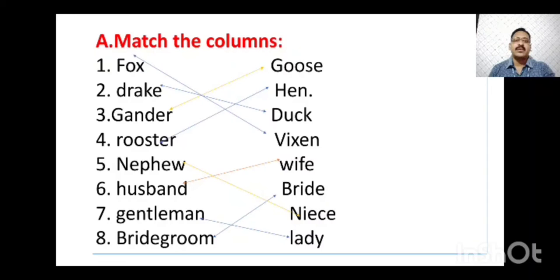Drake, masculine. Duck is feminine. Gander, masculine. Goose, feminine. Rooster, masculine. Hen, feminine. Nephew, masculine. Niece, feminine. Husband, masculine. Wife, feminine. Gentleman, masculine. Lady, feminine. Bridegroom, masculine. Bride, feminine. So you can see here I have made pairs for you, both masculine and feminine in both the columns.